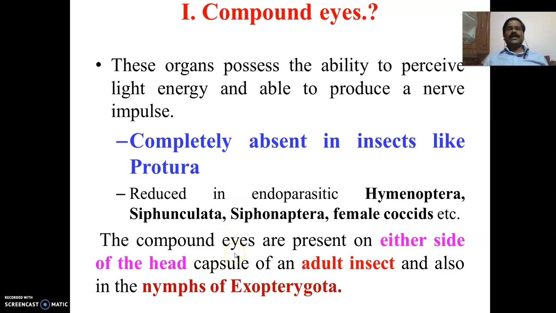The compound eyes are located on either side of the head. This is very, very important. These compound eyes are the major visual organs, present mostly in adult insects and also in the nymphs of Exopterygota. In the larvae of Endopterygota, different types of visual organs are present. So compound eyes are mostly seen in adult insects as well as in the young ones of the Exopterygota. This is also very, very important.